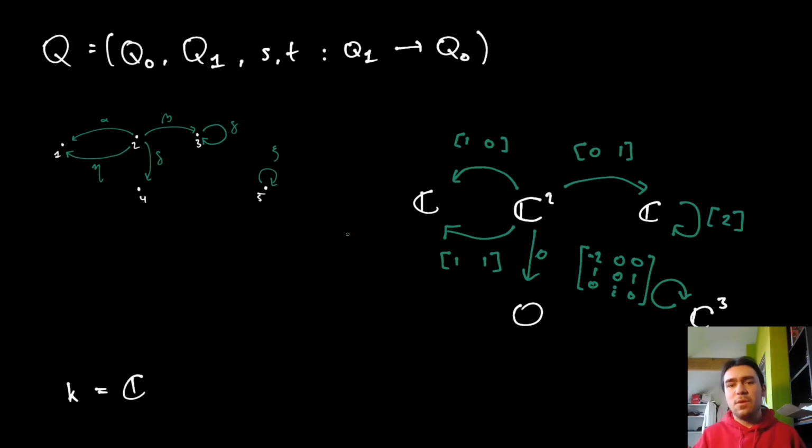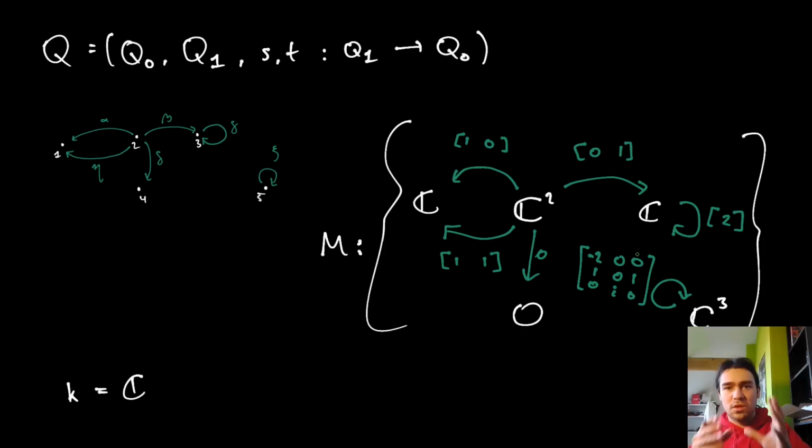Which is to say, if we call this whole representation M, so that's the entire collection of both the vector spaces and the maps between them. Then if I say M subscript 2, what I mean is the vector space that the vertex 2 gets represented by in M. In this case, that would be the C squared here.